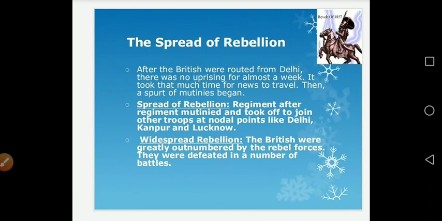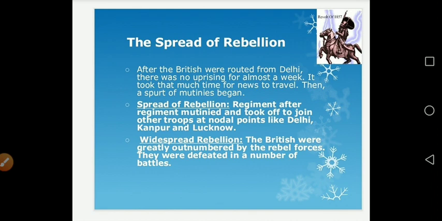After the British were routed from Delhi, there was no uprising for almost a week. It took that much time for news to travel. Then a spurt of mutinies began. When this news spread in all of North India, then what happened? Every place there was mutiny. The sepoys started mutinying.